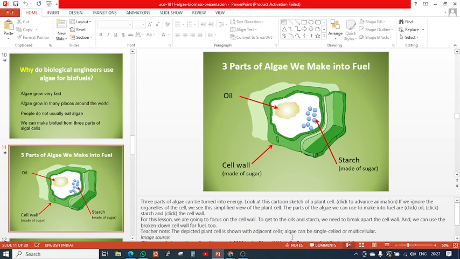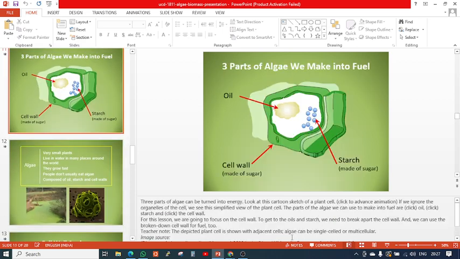So different plants have different types of structures. Algae have this, but you cannot expect this type of structure or this type of extraction from higher plants. So this is the unique feature of algae, that three parts of it can be taken out to extract energy from it.